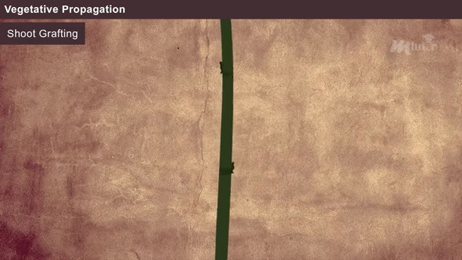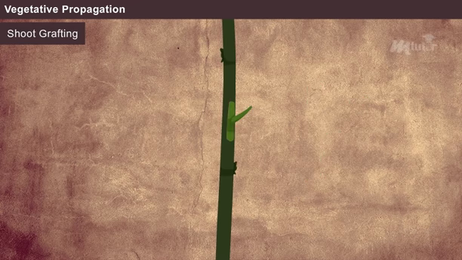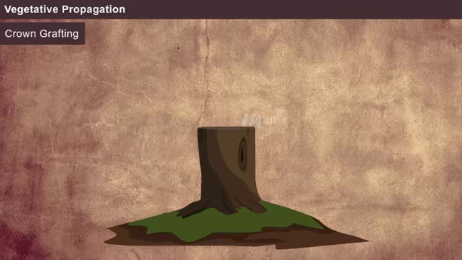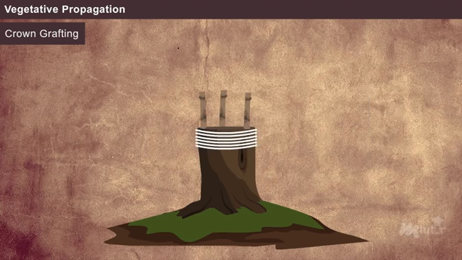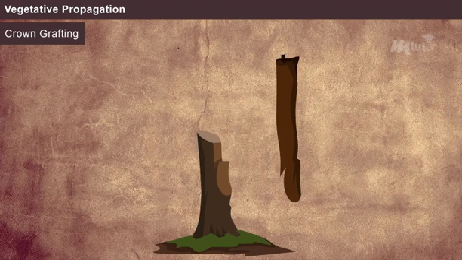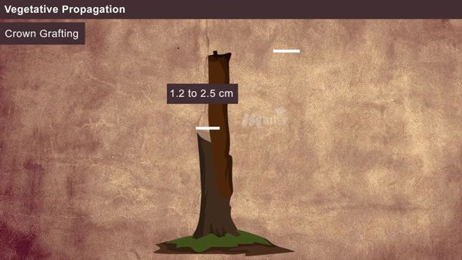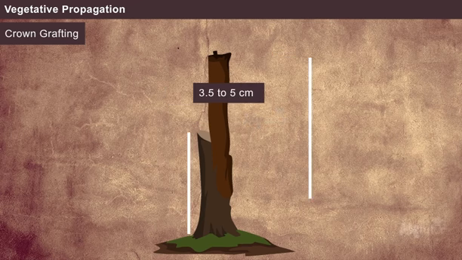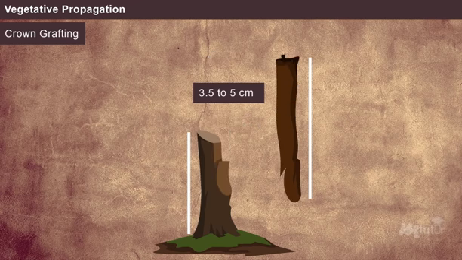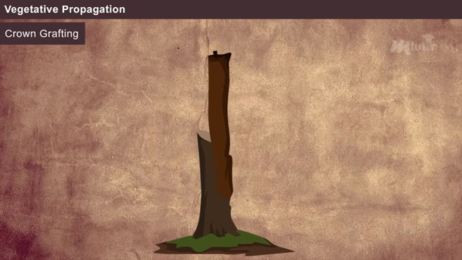In shoot grafting, the scion is inserted into the stem portion. Hence, it can be stated as stem grafting. To get a bushy growth, more than one scion is inserted into the stalk. It is called crown grafting. In whip grafting, the stalk and scion of 1.2 to 2.5 cm thickness are given a sloping cut to a length of 3.5 to 5 cm, fitted exactly, tied with fiber and sealed with grafting wax.